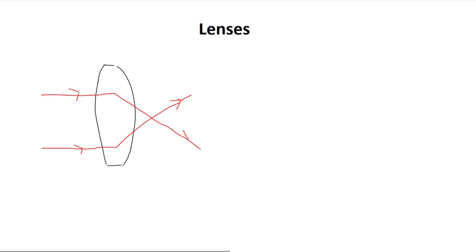This first lens that I have drawn is an example of a convex lens. Note that the light rays for a lens in a sense do the opposite of what they do for a mirror of the same type. For a convex lens, the light rays converge, as I've shown here. Remember, for a convex mirror, the light rays instead diverged. Note here also that I've used the thin lens approximation.